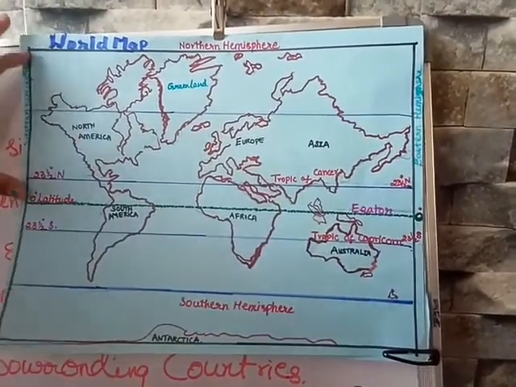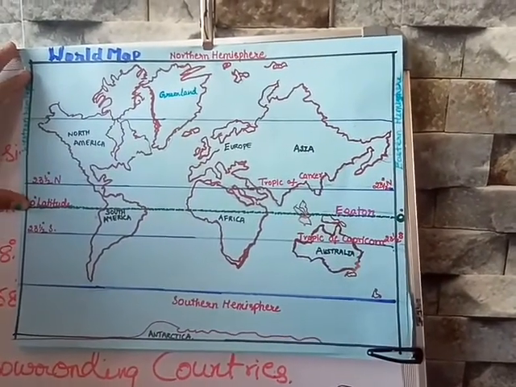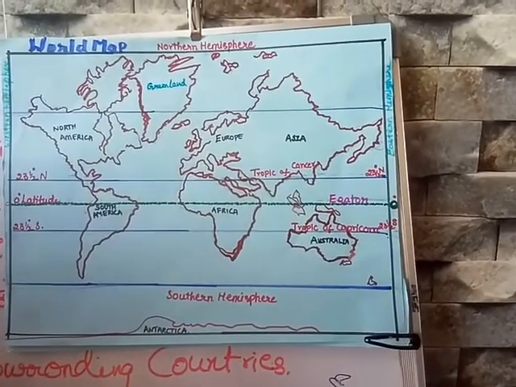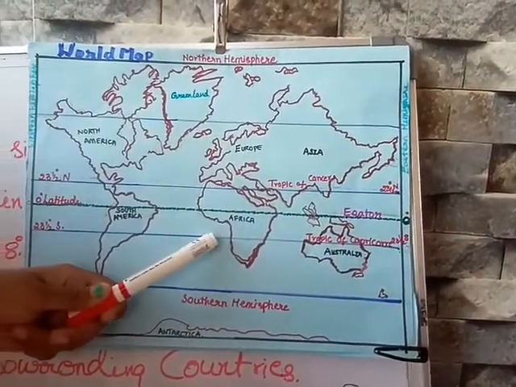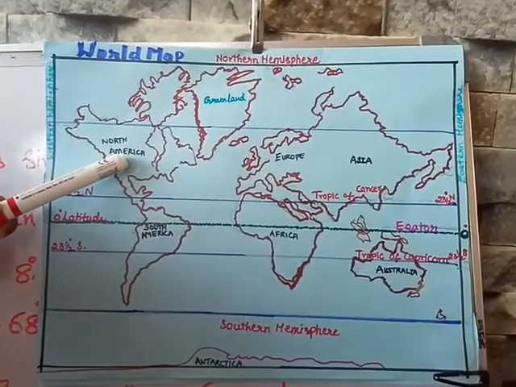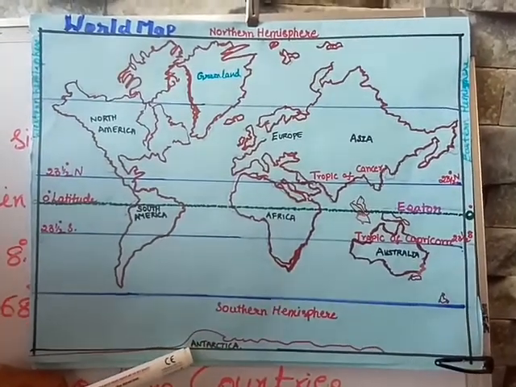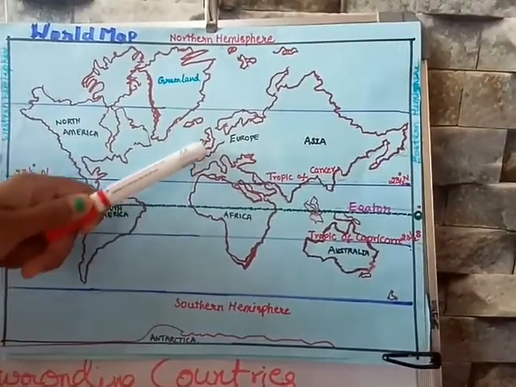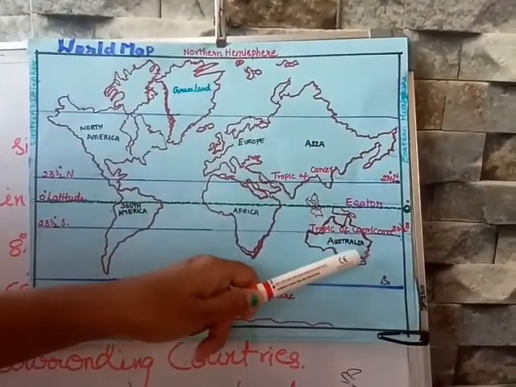Now we are going to know about the continents. You might know how many continents we have. Asia is the largest continent, and the second largest continent is Africa, the third largest is North America, the fourth is South America, the fifth largest continent is Antarctica, and the sixth one is Europe, and the smallest continent is Australia.